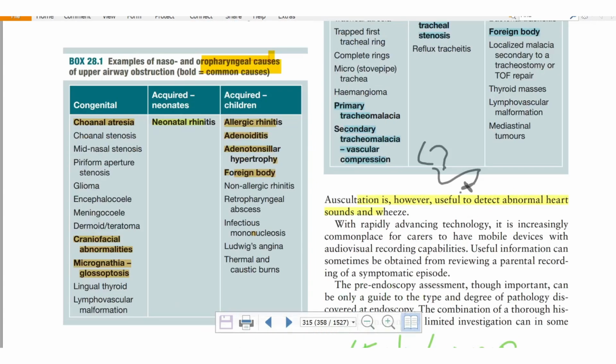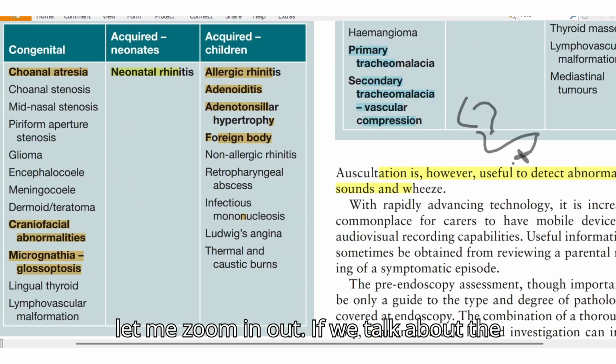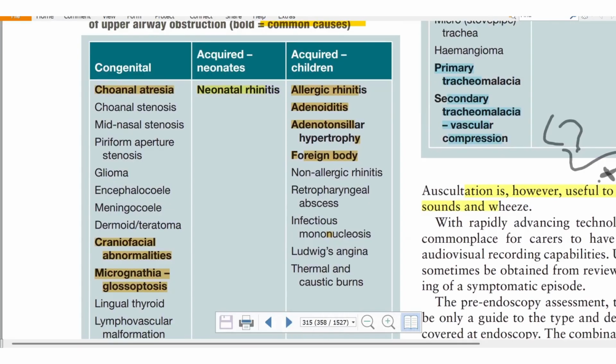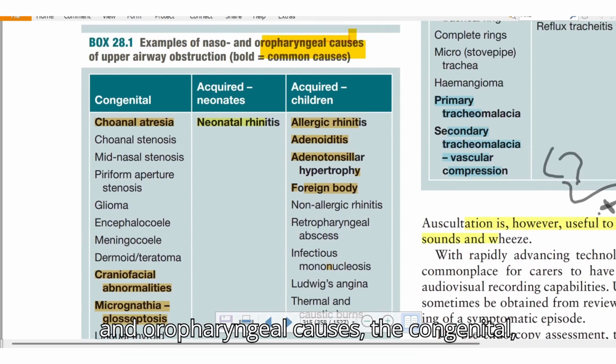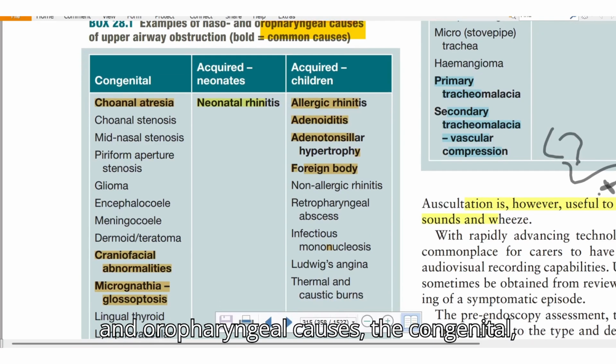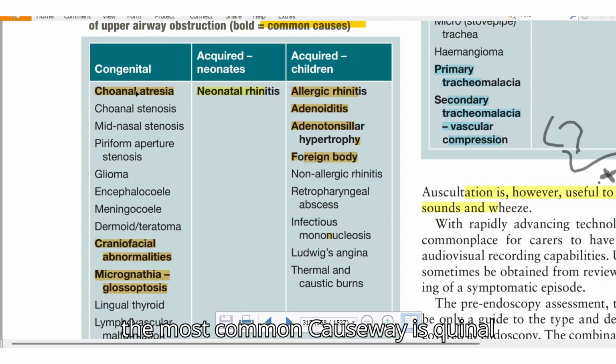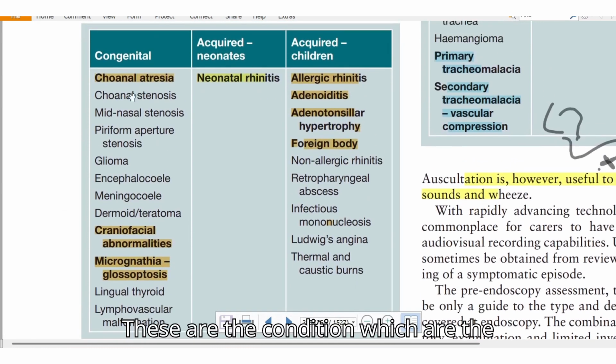Let me zoom it out. If we talk about examples of naso and oropharyngeal causes, the most common congenital cause is choanal atresia, which is most likely associated with craniofacial abnormalities such as Treacher Collins syndrome, Crouzon syndrome, hemifacial microsomia, and micrognathic glossoptosis. Micrognathic means short jaw, and glossoptosis means large tongue. These are the congenital causes of stridor.